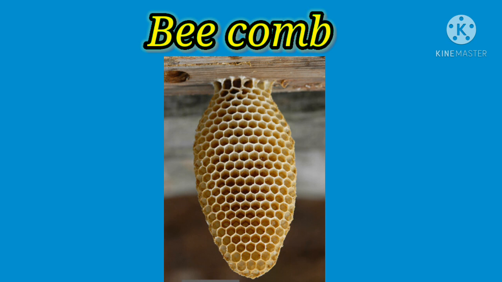Then, formation of honey. The honey bees suck the nectar from various flowers. The nectar passes to the honey sac. In the honey sac, the sucrose present in the nectar mixes with acidic secretion and by enzymatic action, it is converted into honey which is stored in the special chambers of the hive.